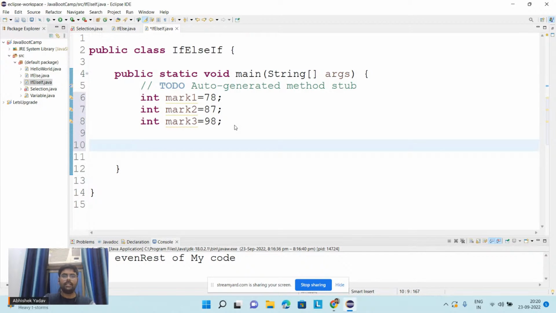So here we have taken mark1, mark2 and mark3, and after that, in order to find the average, first I will do the summation of all three marks, that is mark1 plus mark2 plus mark3, and after that I will divide by 3 here. Okay guys, now in the comments, can you tell me in which type of variable I should store the marks, like in integer or long, or in which variable should I store the marks? Everyone, guys.